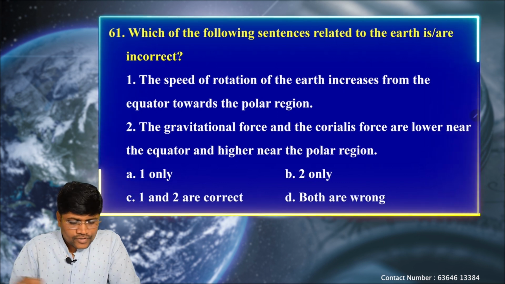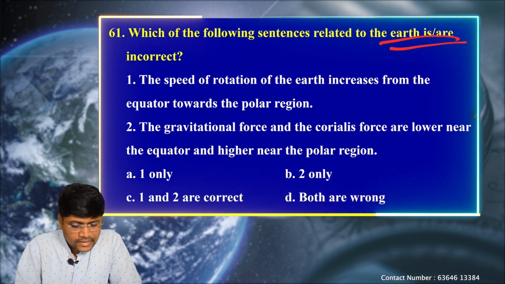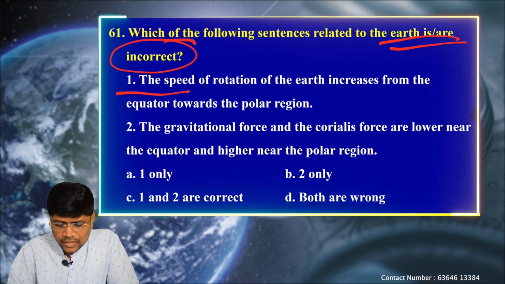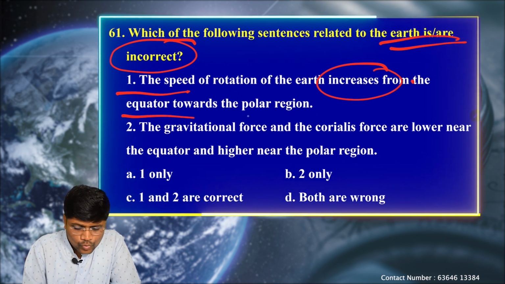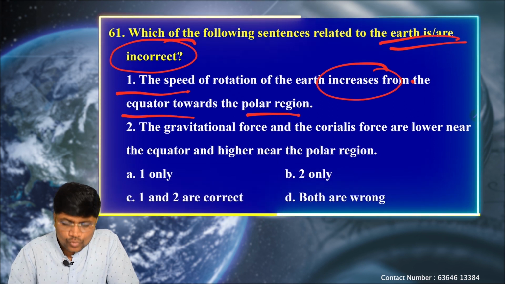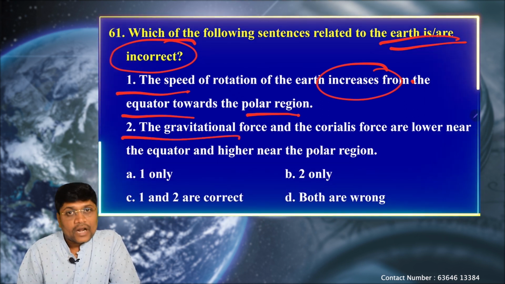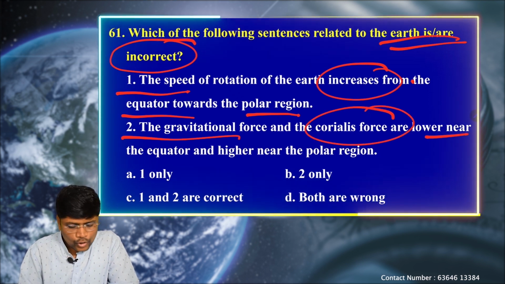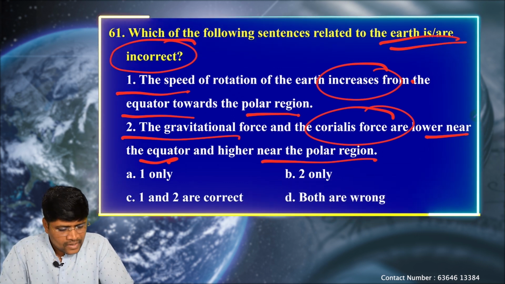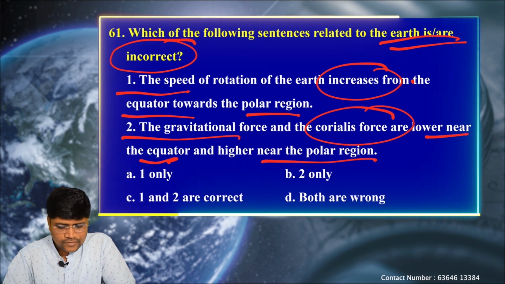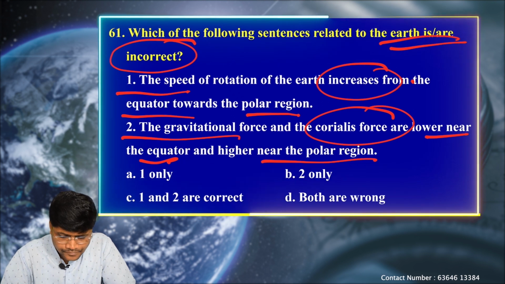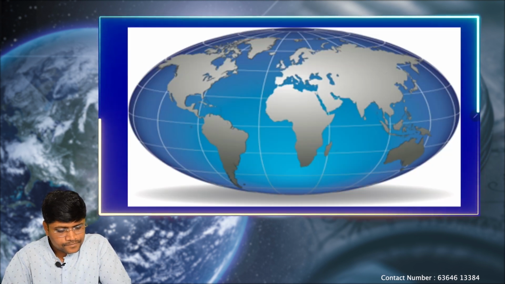Next question. Which of the following sentences related to Earth are incorrect? First statement says the speed of rotation of the Earth increases from the equator towards the polar region. Next, the gravitational force and the Coriolis force are lower near the equator and higher near the polar region. So here the question is discussing two important things: the rotational speed of the Earth, and the gravitational and Coriolis force. Let's see the explanation.